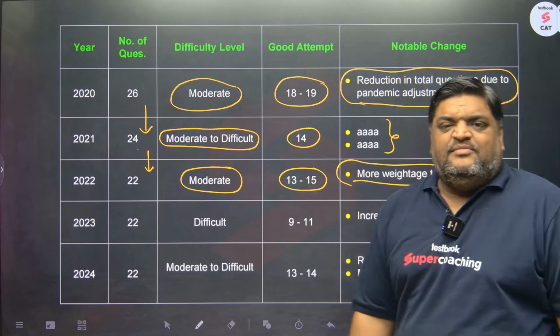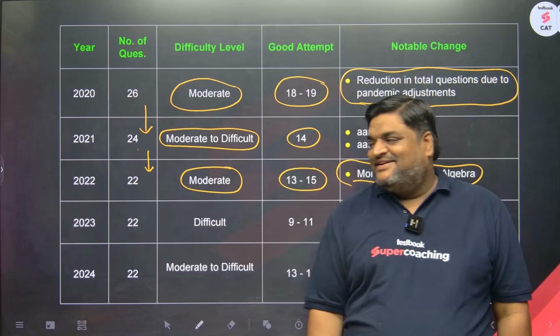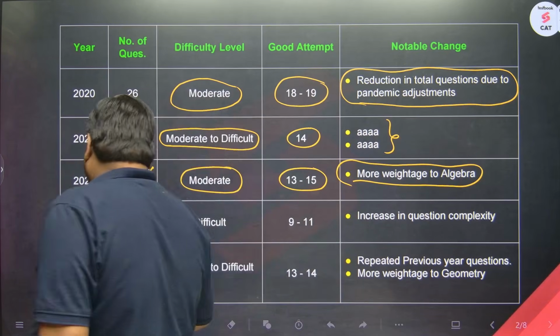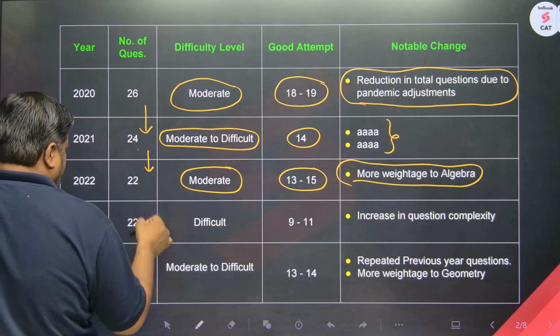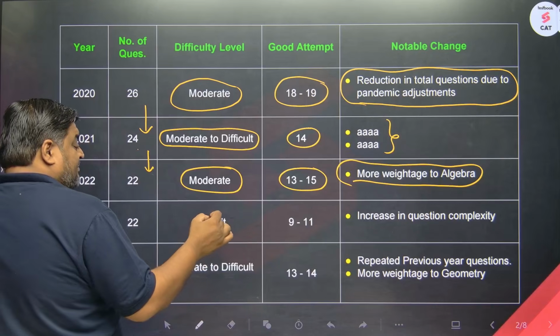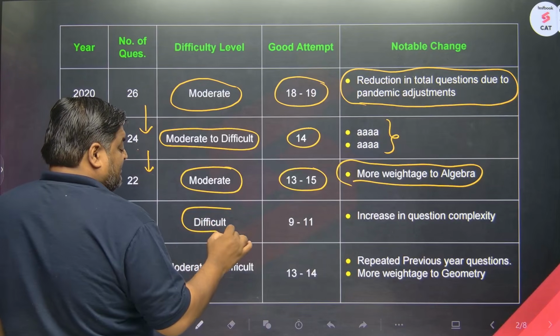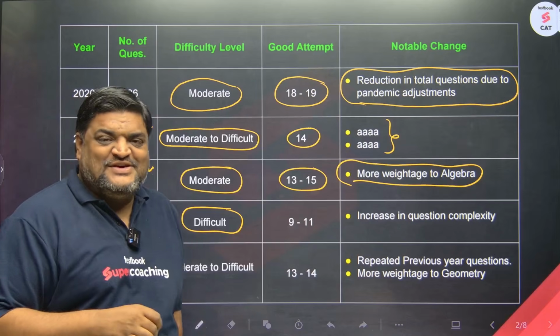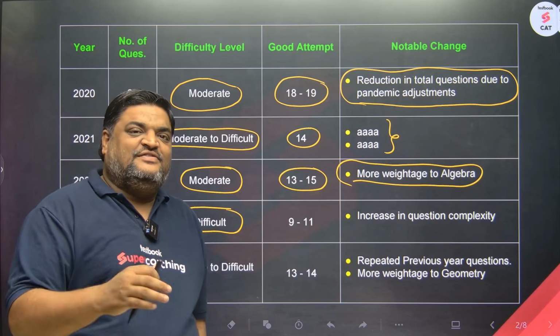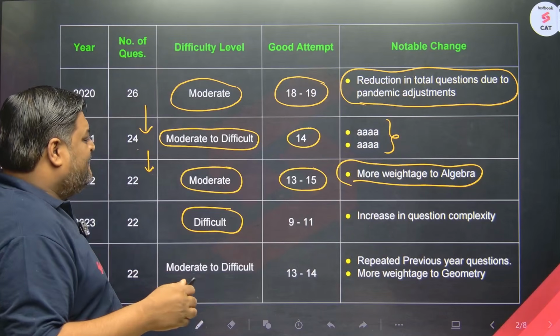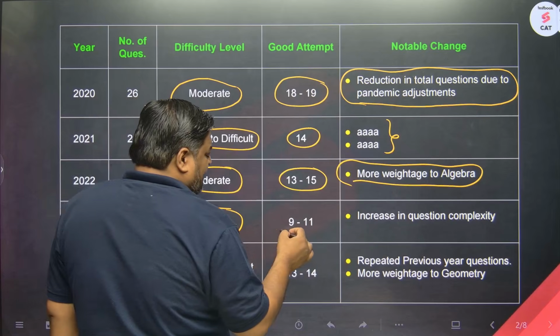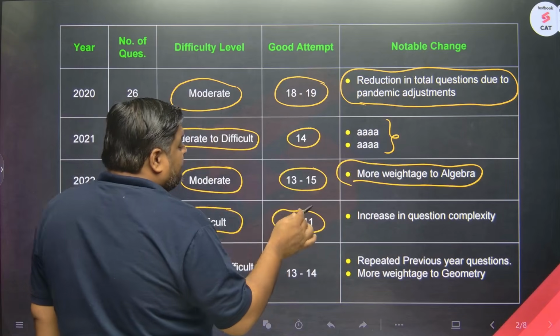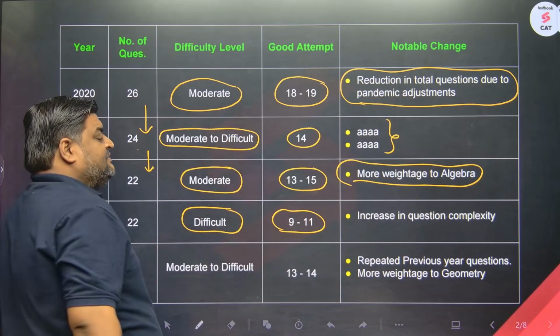2023, a nightmare for students in the quant section, right? The number of questions was 22, consistent with the last year, but the paper level was difficult. In recent times, the 2023 quant section is considered the most difficult amongst all. 9 to 11 attempts were considered good attempts.